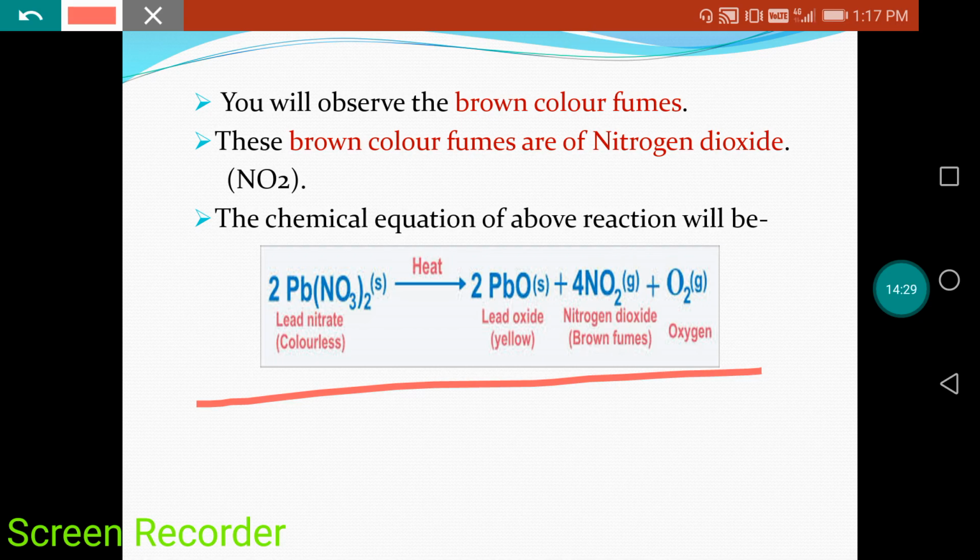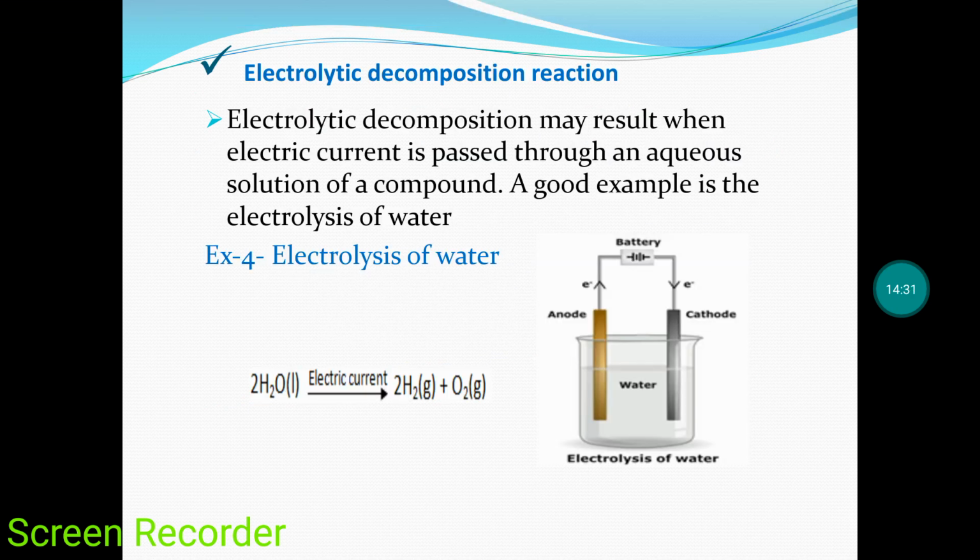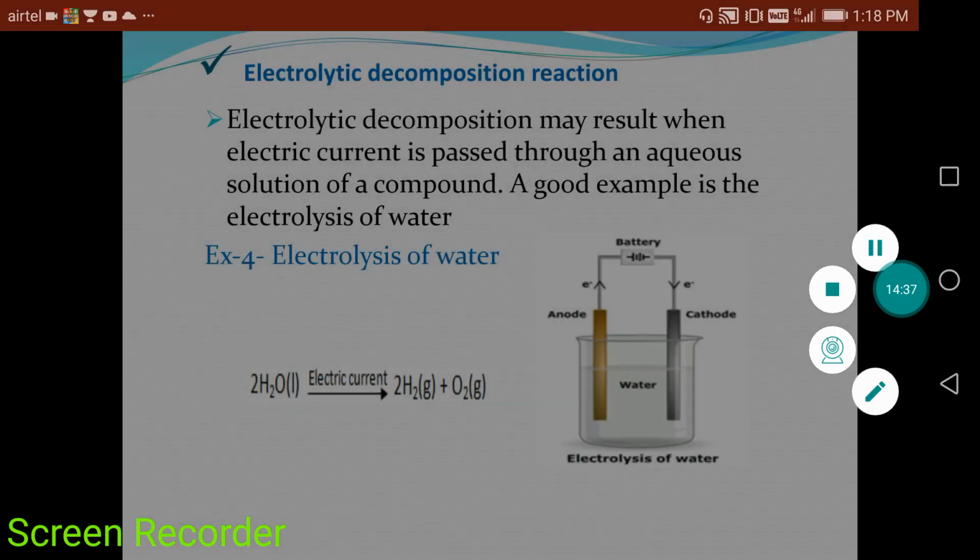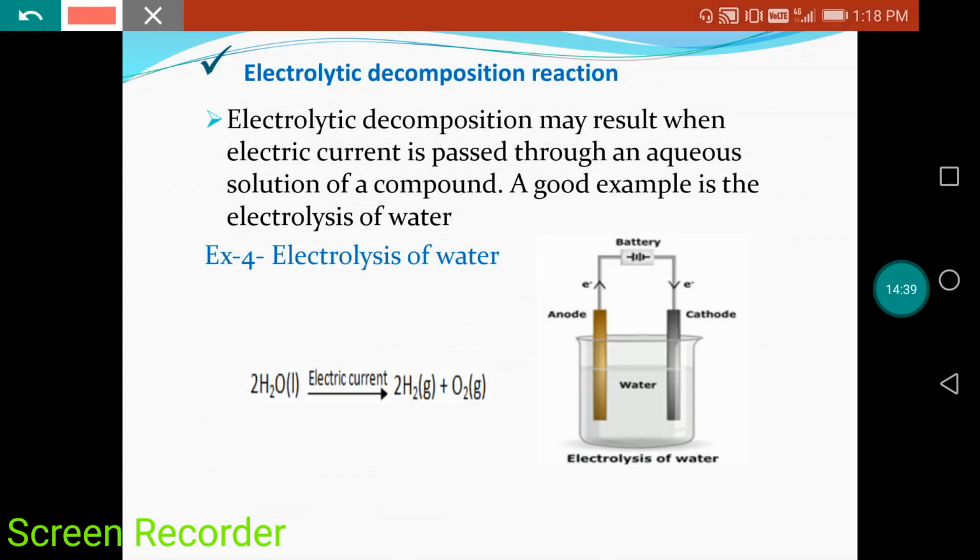Okay, now come to the next type of decomposition reaction, that is electrolytic decomposition reaction. What is the meaning of electrolytic decomposition? A decomposition reaction is only the breakdown of a single reactant into one or more products.